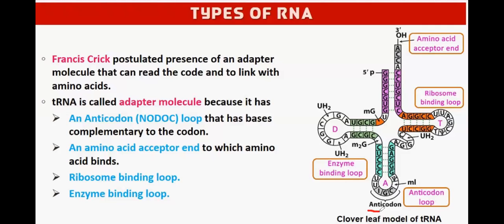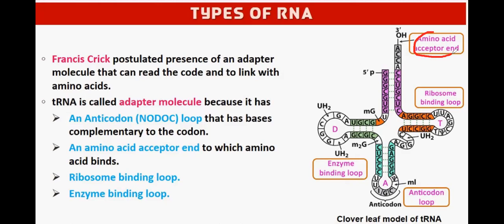It is having anticodon, that is called anticodon loop, that has base complementary to the codon in the messenger RNA. It is also having one amino acid acceptor.